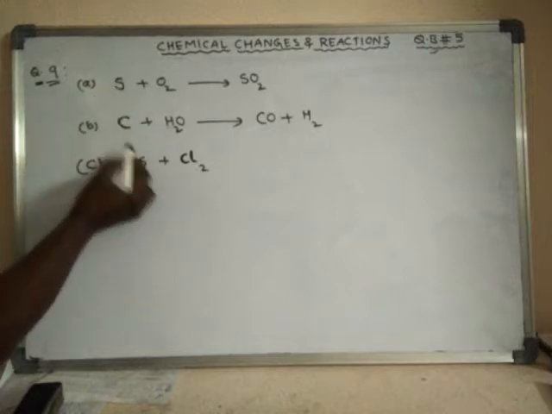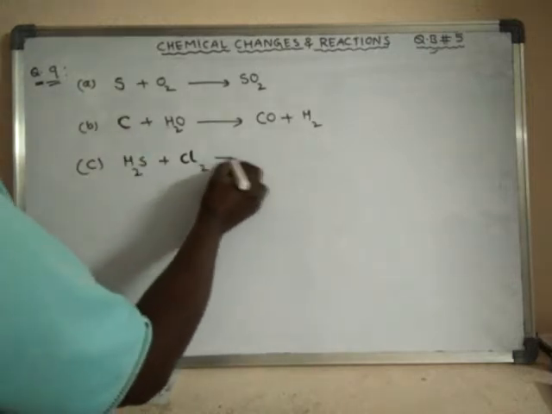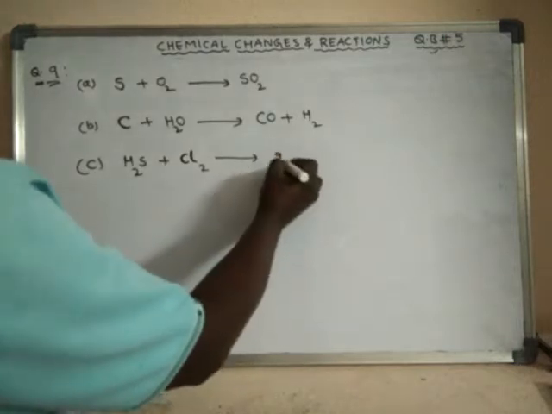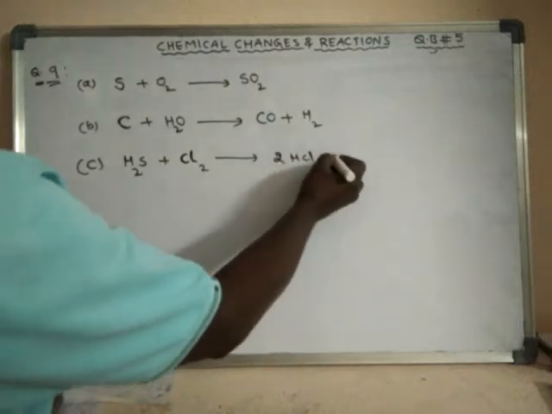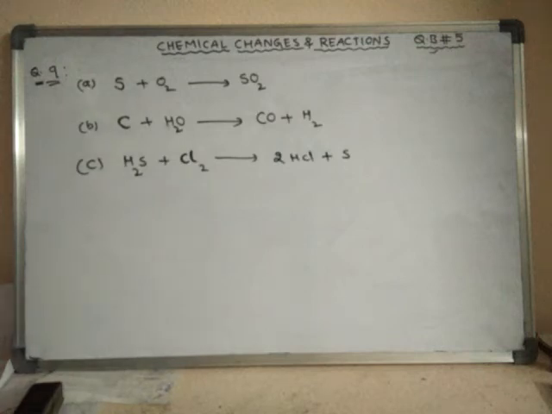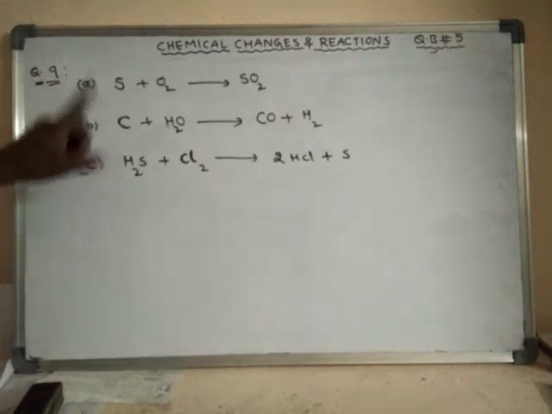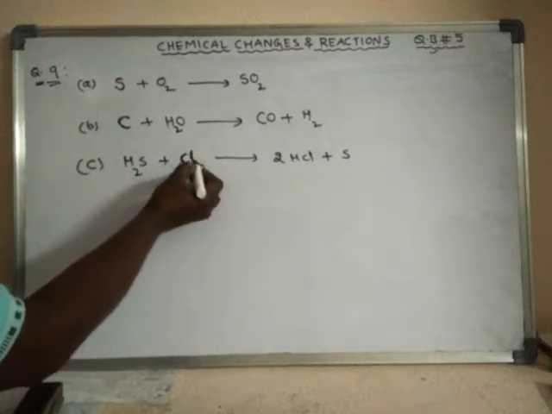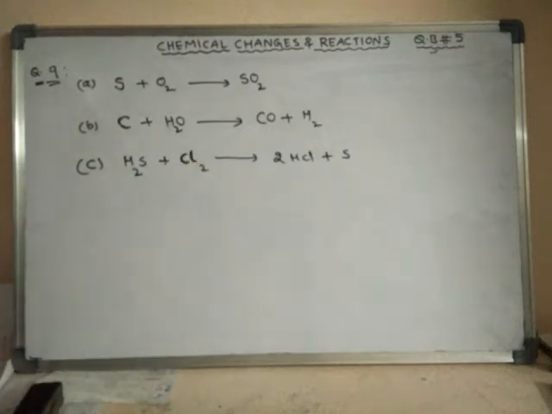Sulfur in this case, carbon in this case, and chlorine in this case are given in bold letters. Here HCl and sulfur are formed. In the question it is asked, out of these bold symbols, which chemical is oxidized and which chemical is reduced? So we have to explain.